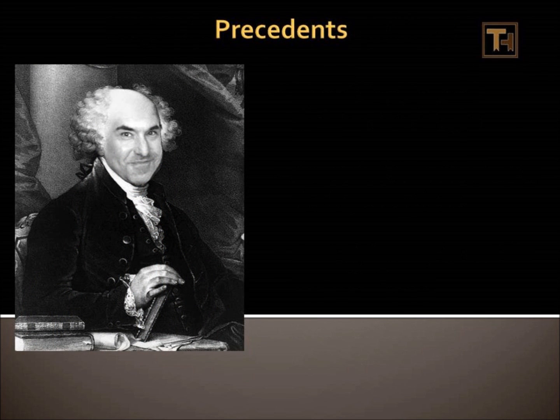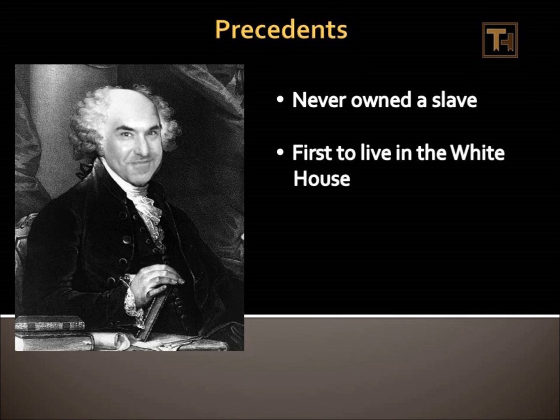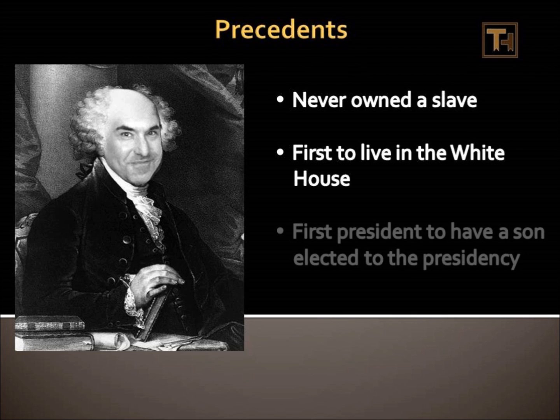Precedents. One of the precedents that John Adams set was that he never owned a slave. He was a strong and outspoken opponent of slavery in the United States. He was also the first president to live in the White House. John Adams was also the first to have his son follow in his footsteps to become the President of the United States.